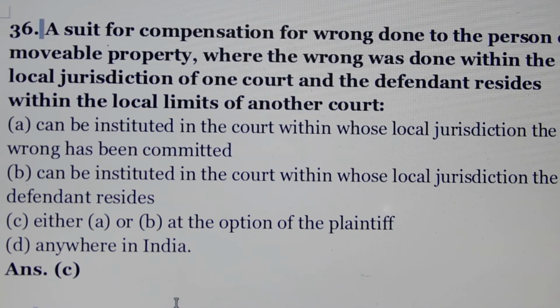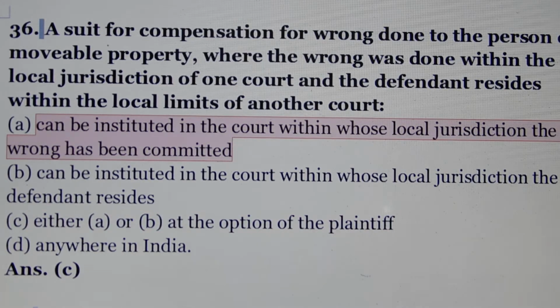Question number 36. A suit for compensation for wrong done to the person or to movable property where the wrong was done within the local jurisdiction of one court and the defendant resides within the local limits of another court. Answer is option number C, either A or B at the option of the plaintiff. Means option A, can be instituted in the court within whose local jurisdiction the wrong has been committed.